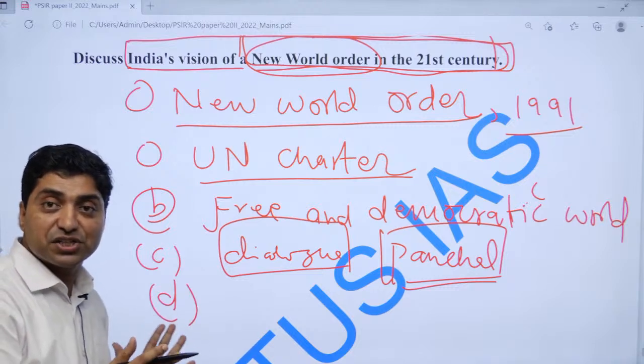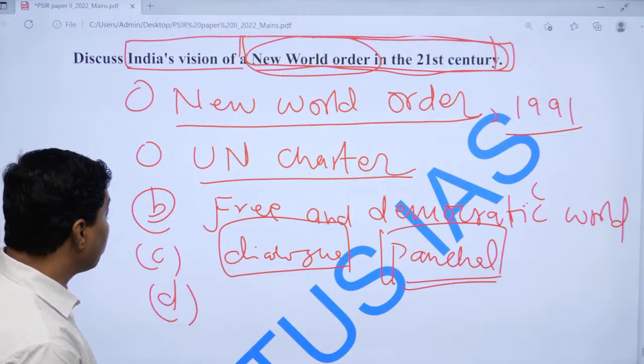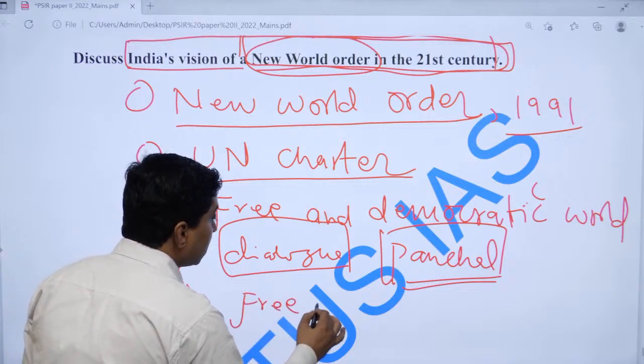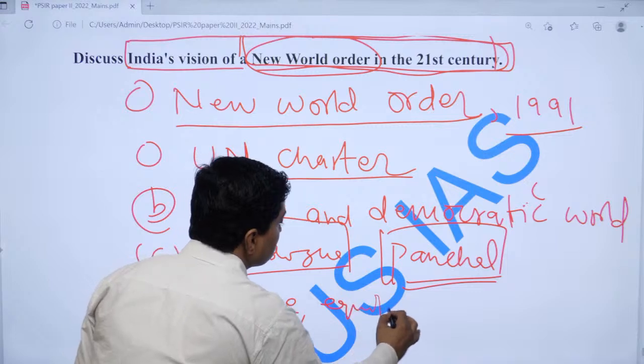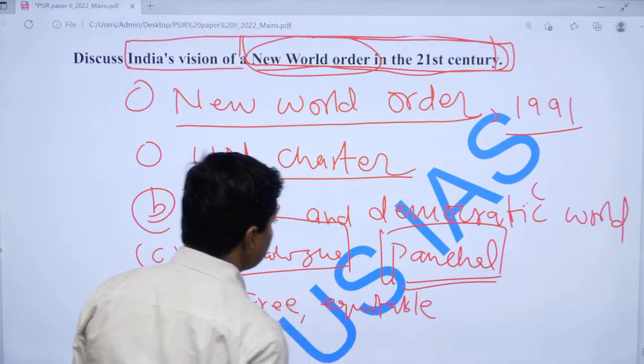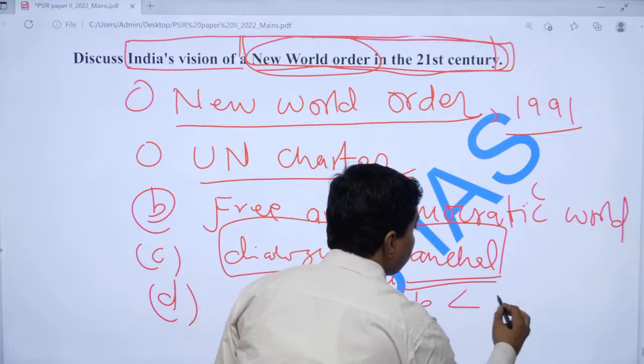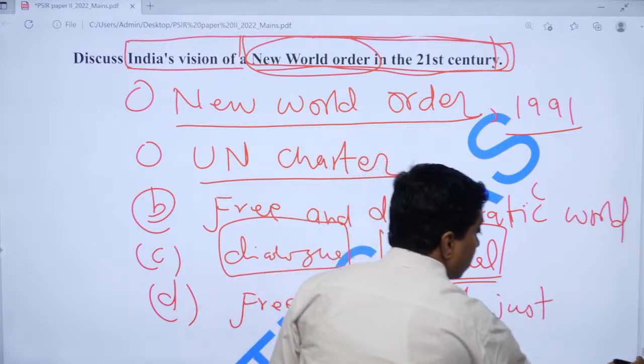As far as the South Pacific region is concerned, we want a free, equitable, and just world.